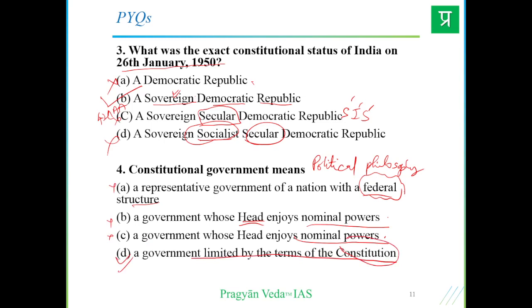the purpose of a constitution is to limit autocracy, right? There was a shift from autocracy to democracy, if you remember we discussed in the first slide. So democracy means there has to be a constitution, right? A written document, and the purpose of the written document is to limit the unwanted powers exercised by the government, keeping the welfare of the citizens at the center. Therefore democracy means of the people, by the people and for the people, right? So it is all for the people only. So the purpose is to limit the government's power by the terms of the constitution. So this seems to be the right answer.